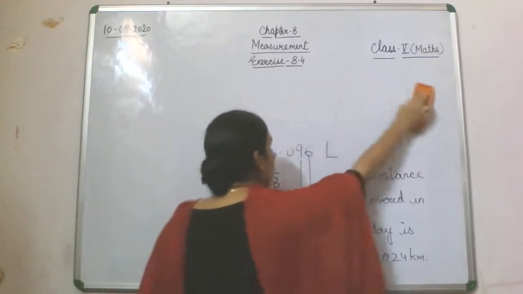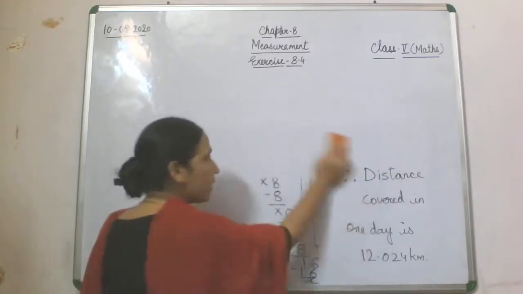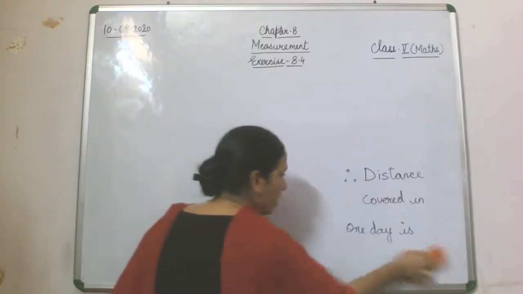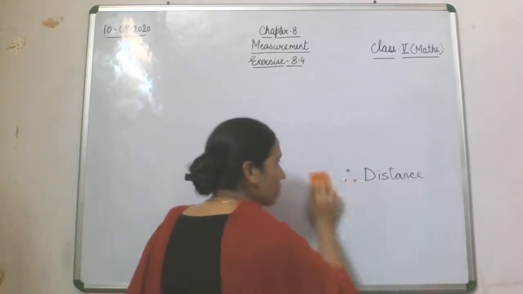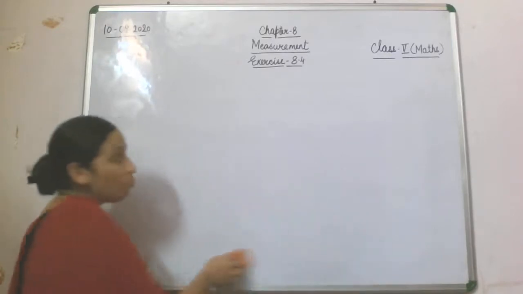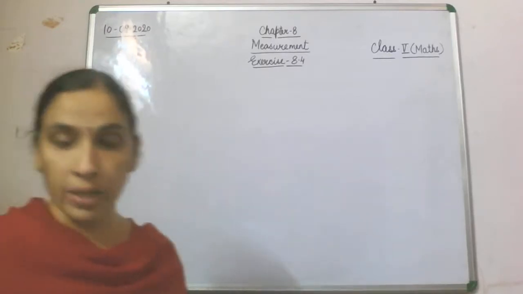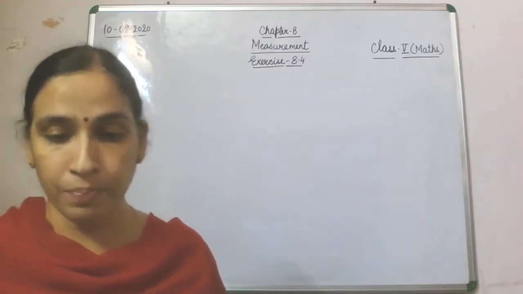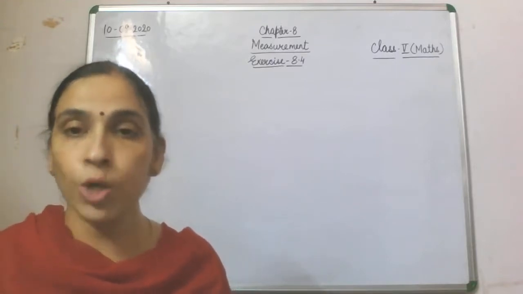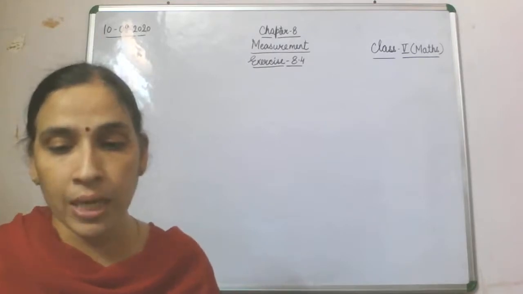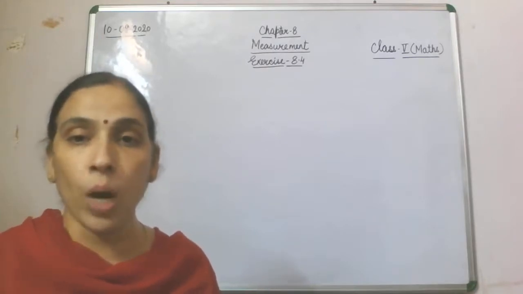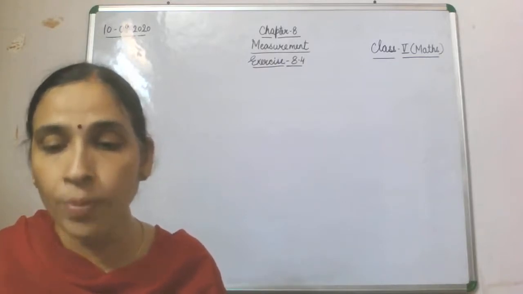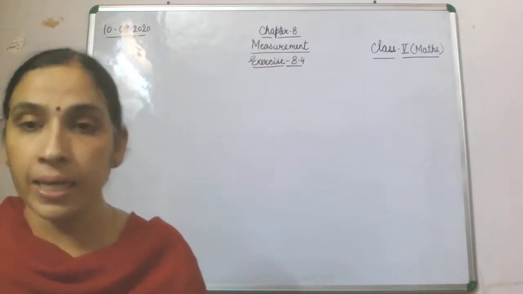Now first of all I'll read out the question and make you understand what the question is, and then we will move to the solution part. Now what is the question here? Rishi bought 0.5 meter cloth at rupees 120 per meter. How much money did he pay?